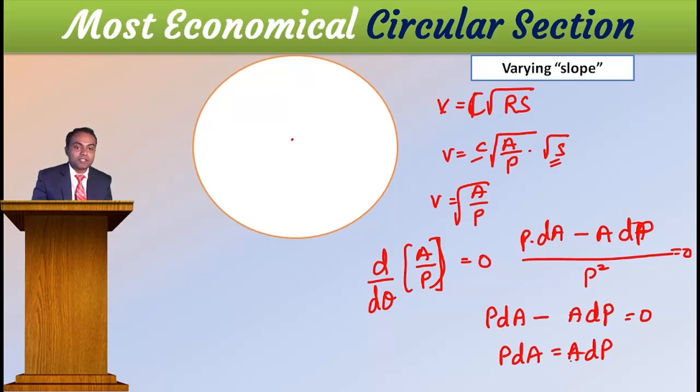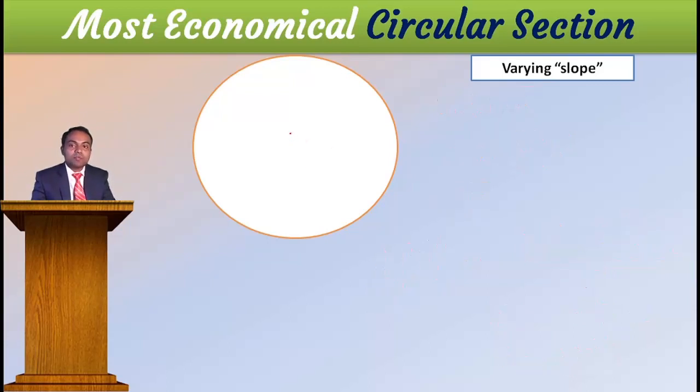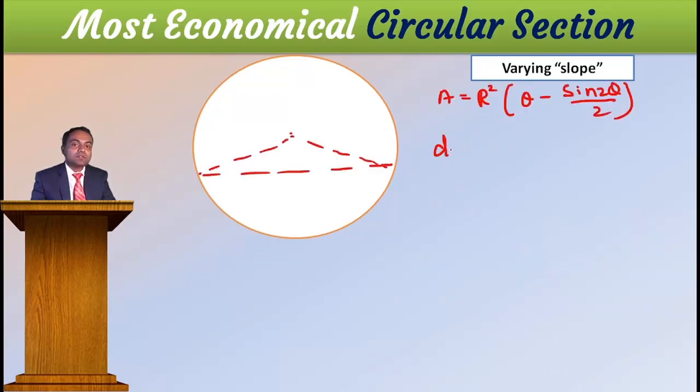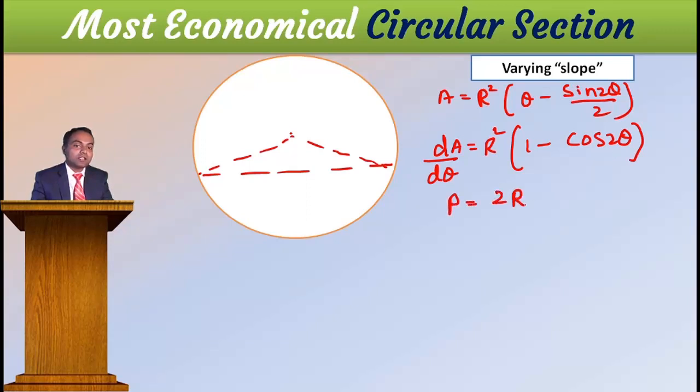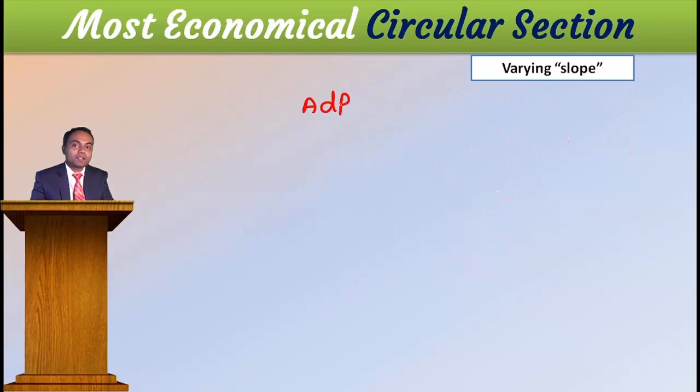Now the geometry you know: dA is equal to r square into 1 minus cos 2 theta by 2, the 2 by 2 cancel. Then P is equal to 2r theta, then dP by d theta is equal to 2r.